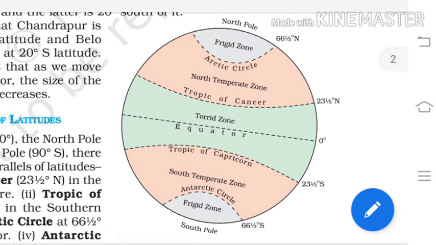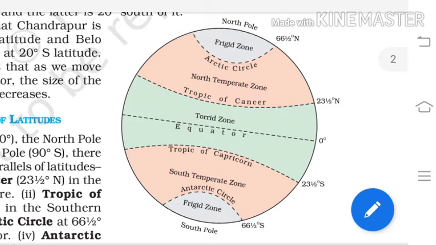Beyond the Arctic Circle in the northern hemisphere and the Antarctic Circle in the southern hemisphere, up to the pole, those areas are considered the frigid zone. And between the Tropic of Cancer and the Arctic Circle in the northern hemisphere, these are considered the temperate zone.